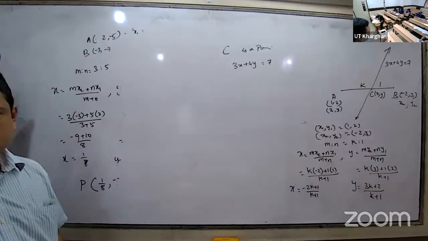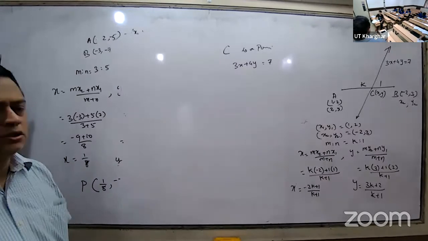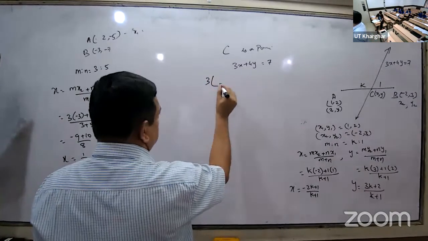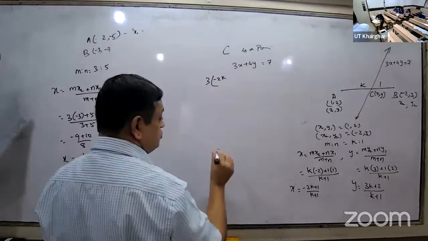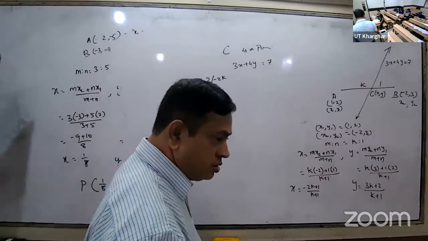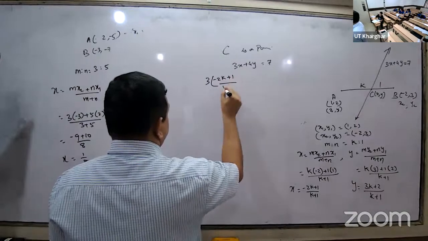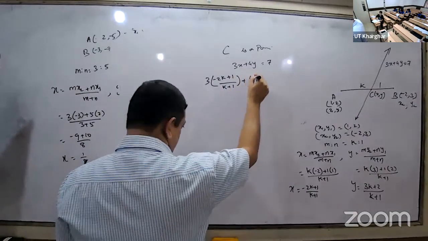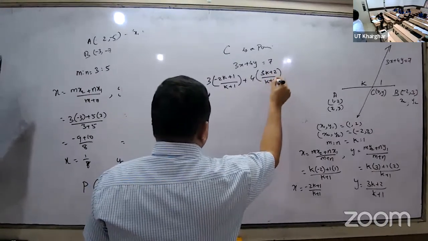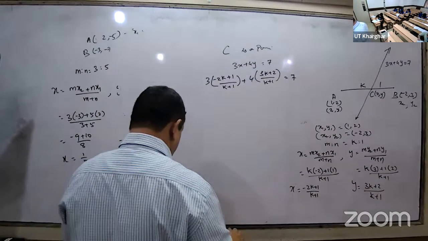Now replace x and y. So 3 times (-2k plus 1) divided by (k plus 1), plus 4 times (3k plus 2) divided by (k plus 1), is equal to 7. Simplify and get the value of k.